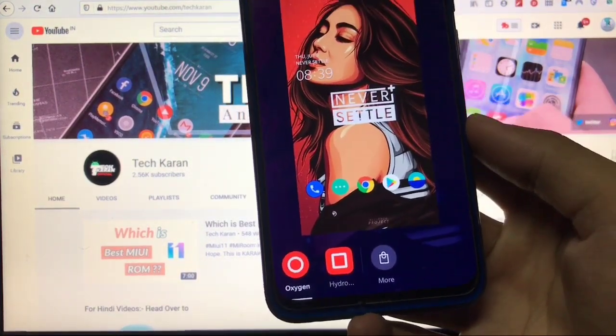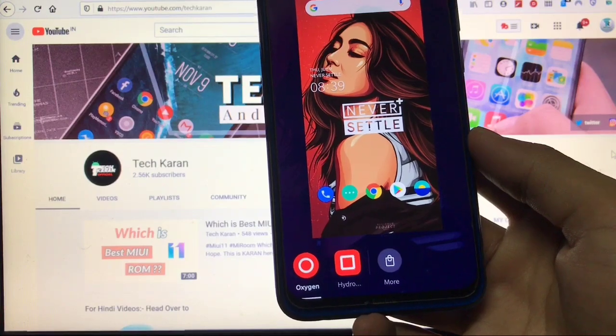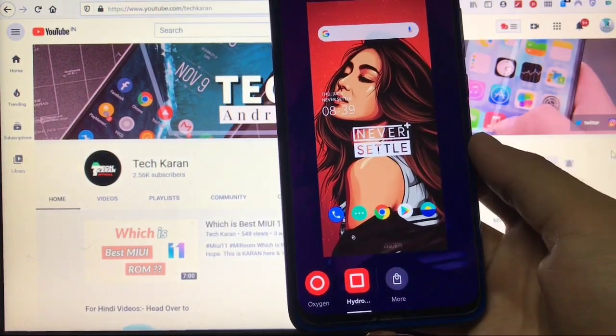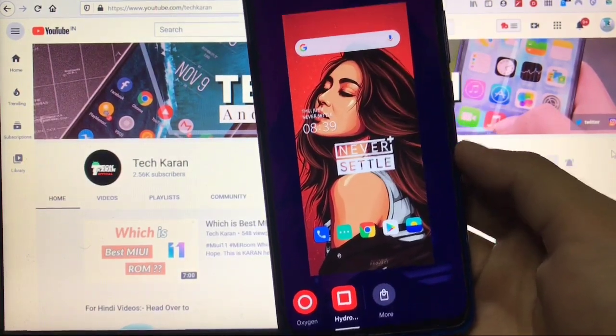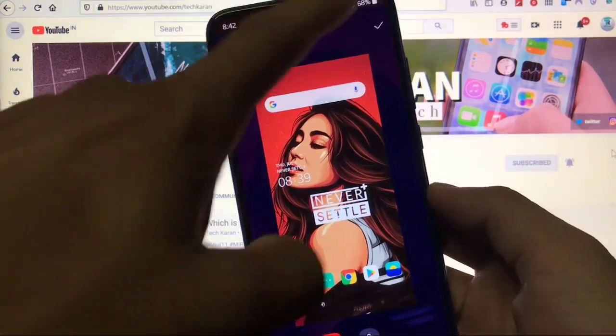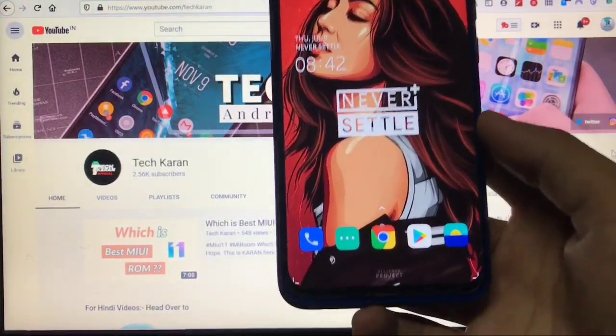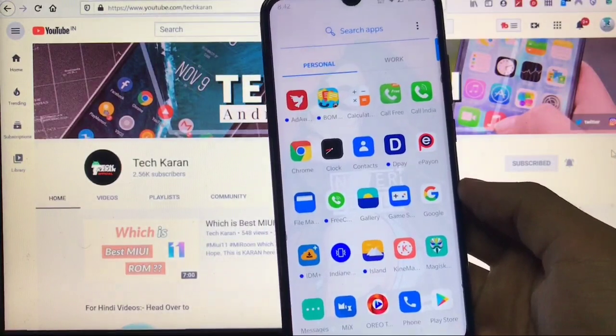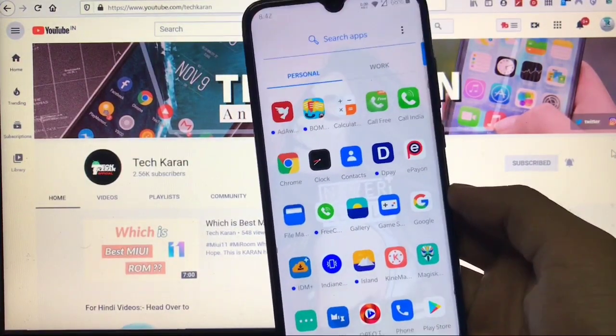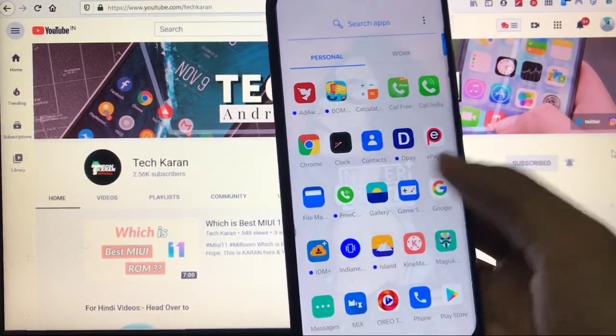Talking about other things, you also get the icon pack option, and by default you get the 2 icon packs pre-installed. In previous builds, I think we had only one plus icon pack, and now we also got the hydrogen icon pack, so you can enable these icons if you want to. So let's check out how these icons look. This is how all these icons look. That does not look bad, so this is also something great.